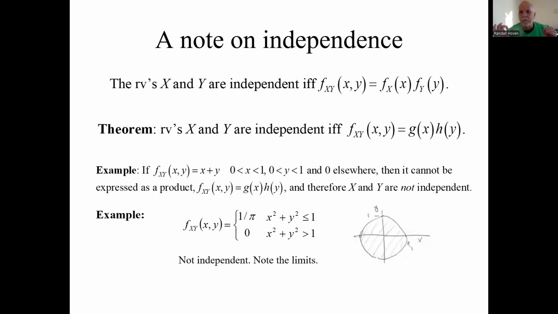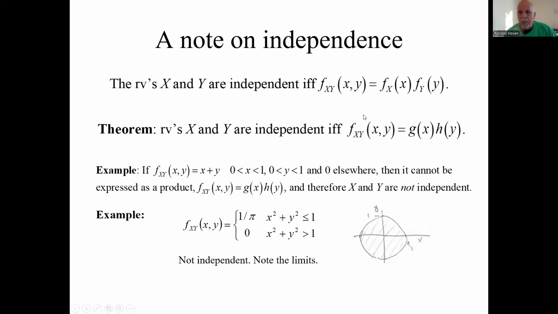Here's something I thought was neat about independence. We already knew this: if the joint PDF is just a product of the individual PDFs, then they're independent, and if they're independent, that's true, if and only if. Well, there's a theorem that says if the joint PDF is simply a product of functions that are individually just functions of the individual random variables, then they're also independent.